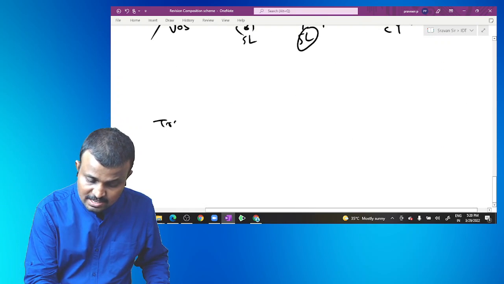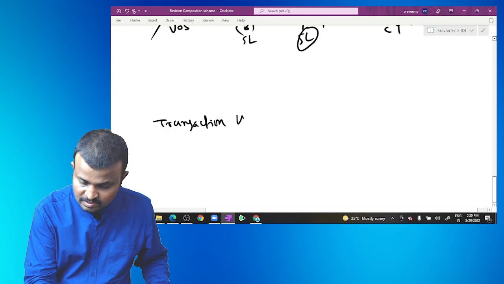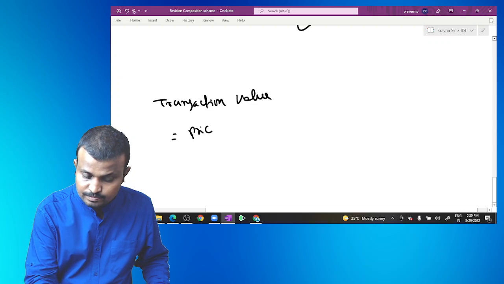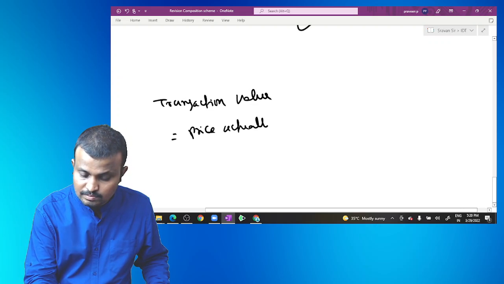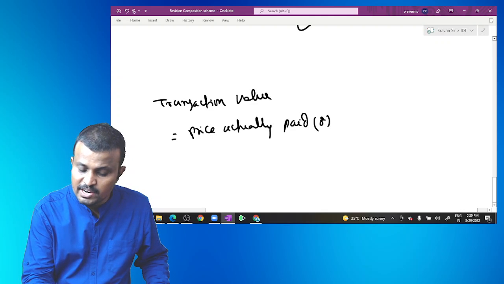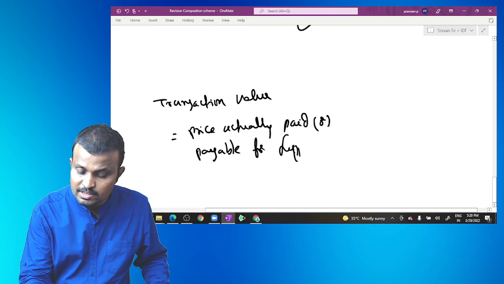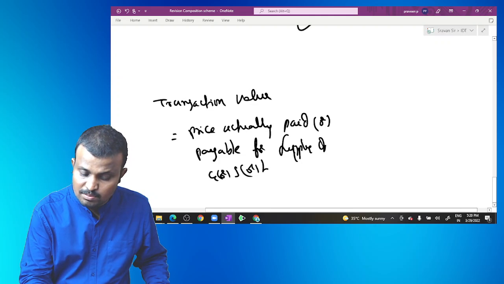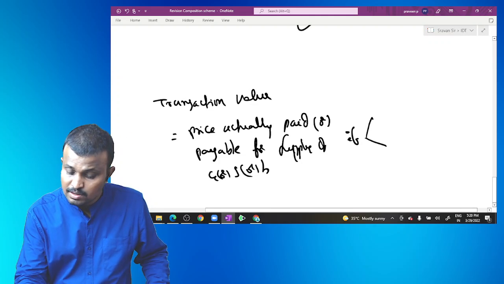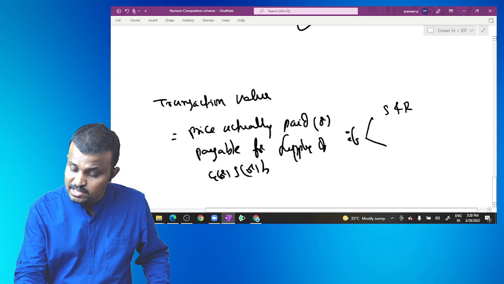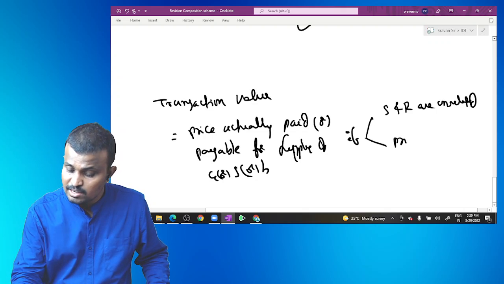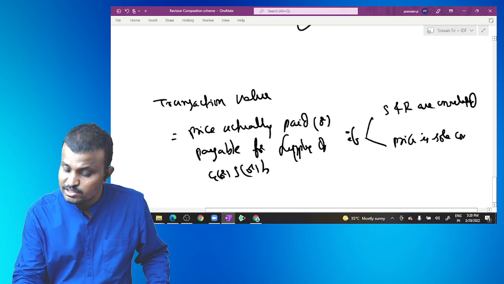So what is the transaction value? Transaction value is nothing but the price actually paid or payable for the supply of goods or services or both, if the supplier and recipient are unrelated to each other and the price is the sole consideration.